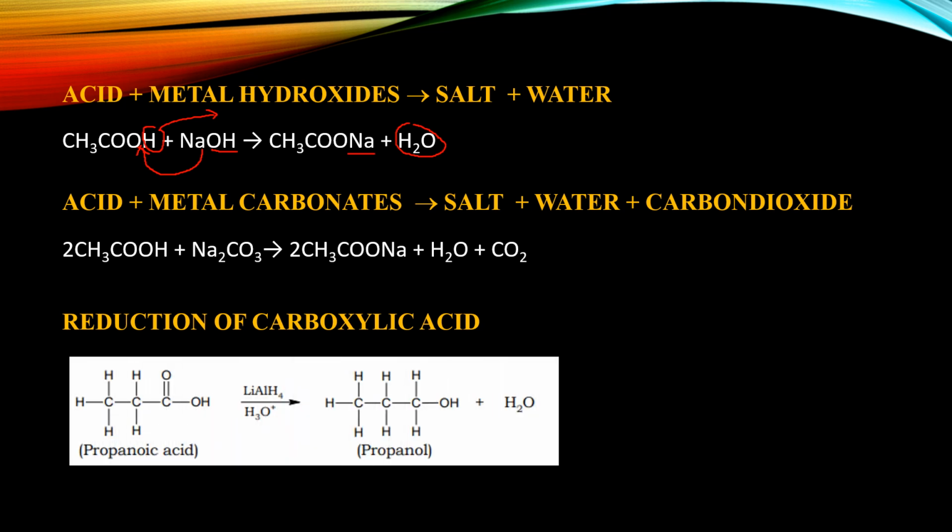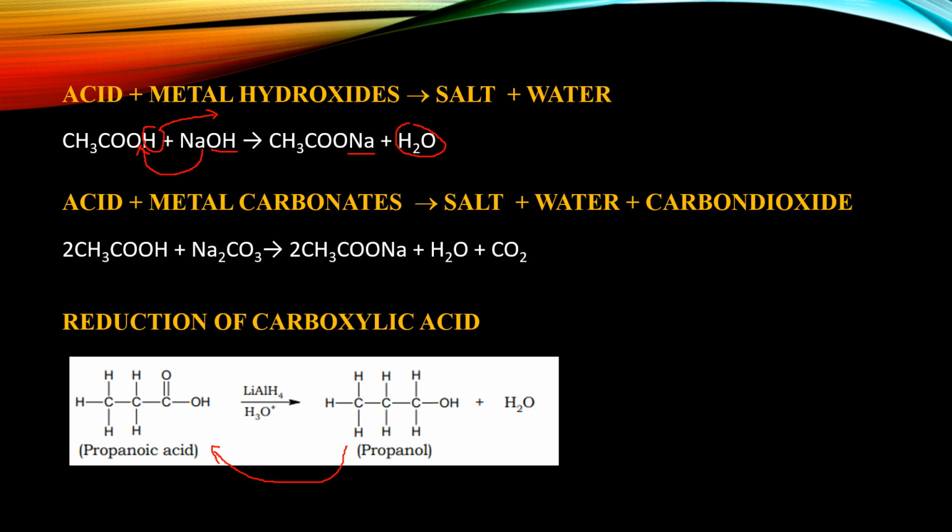So in a reduction reaction, we will use a reducing agent, and one of the strongest reducing agents is known as lithium aluminium tetrahydride. So this propanoic acid is now undergoing a reduction reaction in the presence of lithium aluminium tetrahydride to give you primary alcohol, and the byproduct is water. So when we're looking at the reverse of this reaction, propan-1-ol going back to propanoic acid, we will use an oxidizing agent such as acidified potassium dichromate or acidified potassium permanganate solution.